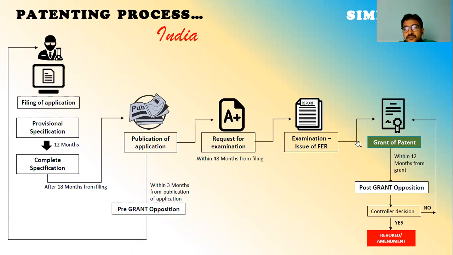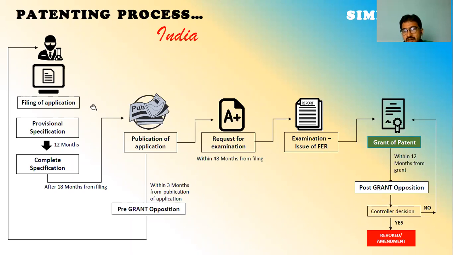Like for a journal, if a paper is not selected, we submit the same paper again, just changing the journal style format, without any changes. But that is not the case with a patent. We have to refine again based on the comments they have given in the FER and incorporate all the comments. We have to make a comparative study, matching our invention with the existing inventions, integrate the queries raised by other parties, make more refinement, and then we can file the patent again.